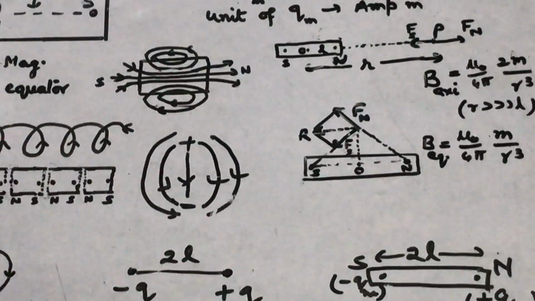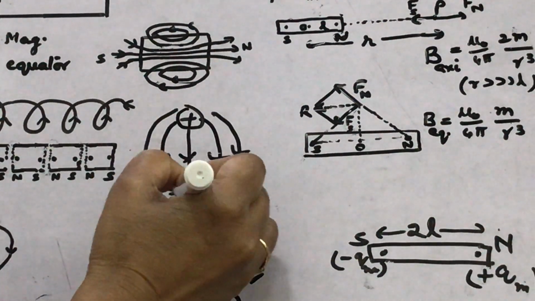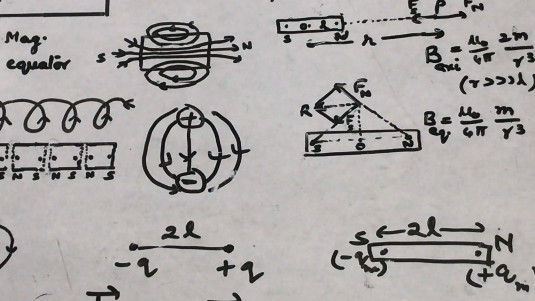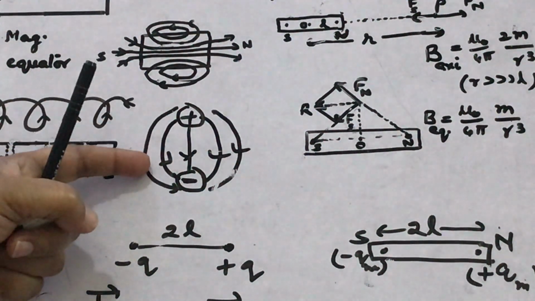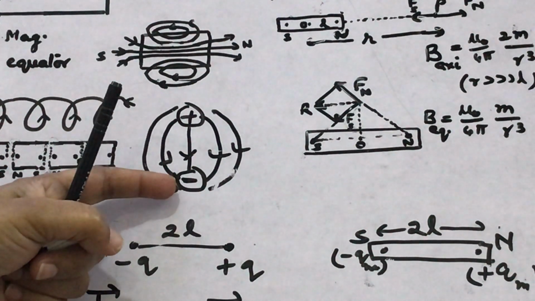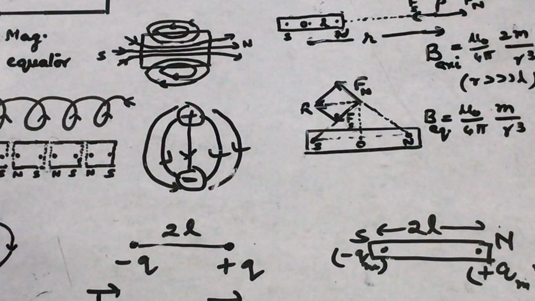What happens in case of an electric dipole? This is the positive charge, this is the negative charge. Always from the positive charge electric field lines originate and they stop, they finish at the negative charge.